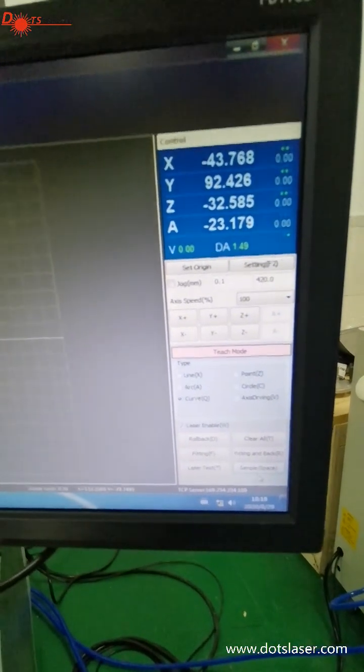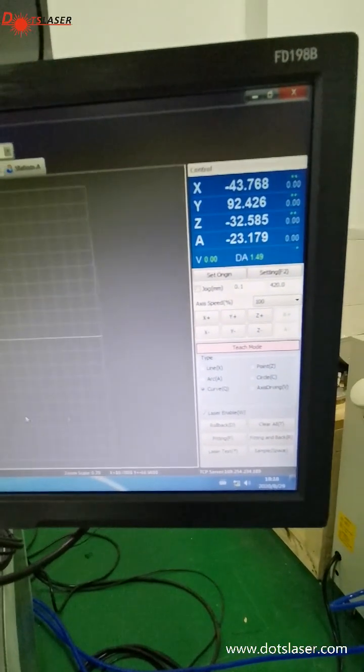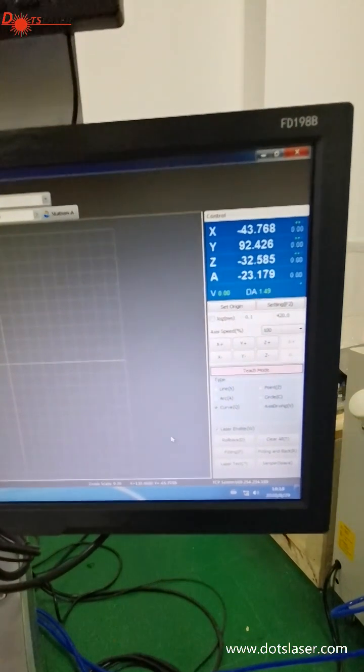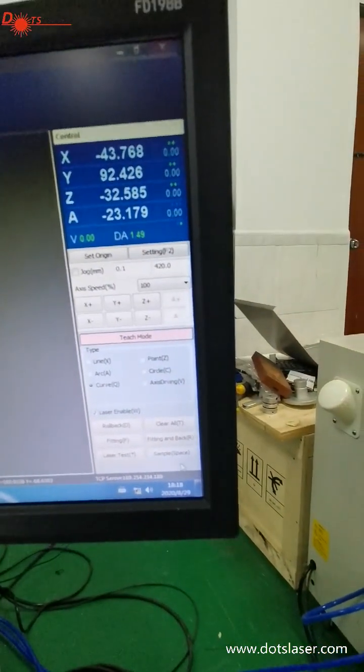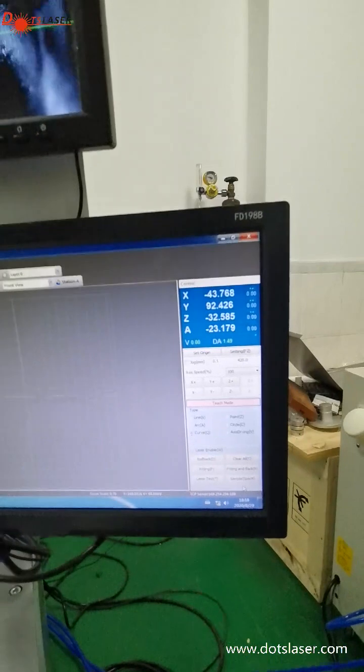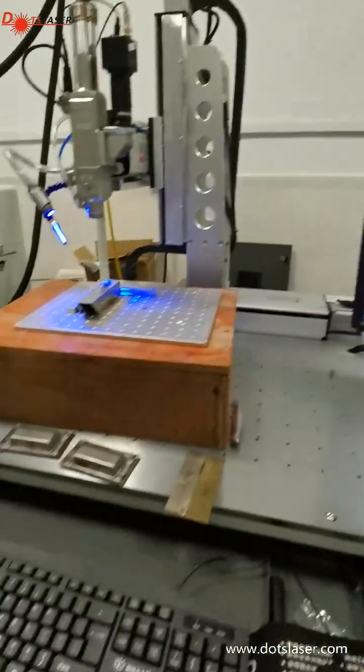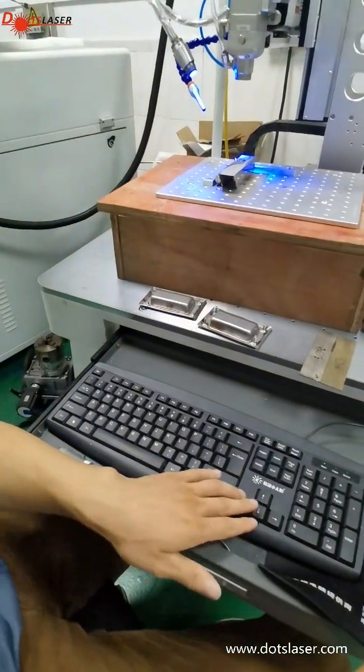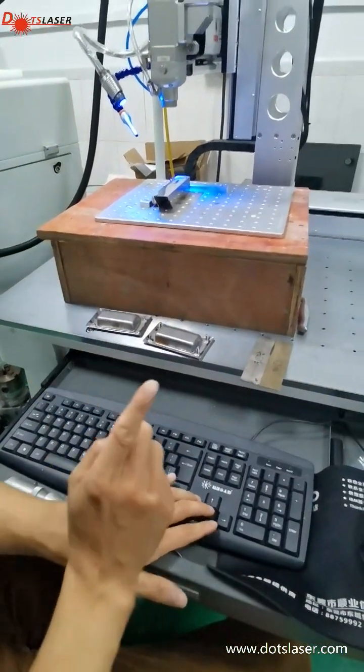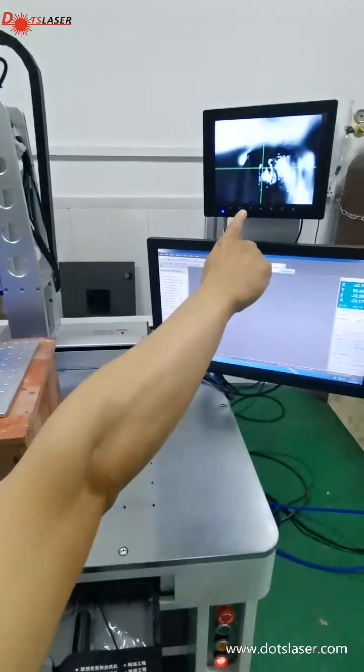select the point. Select here. You can click here, or you can use the quick keyboard, space keyboard. Press here as well. So the first point we got, and then we move.